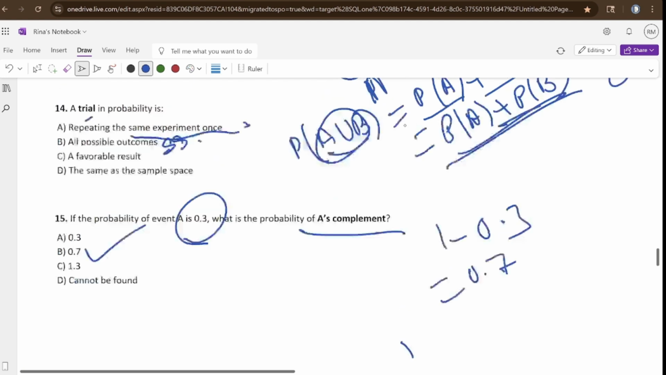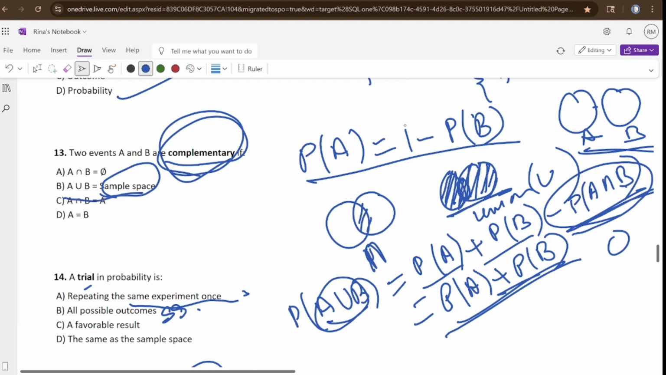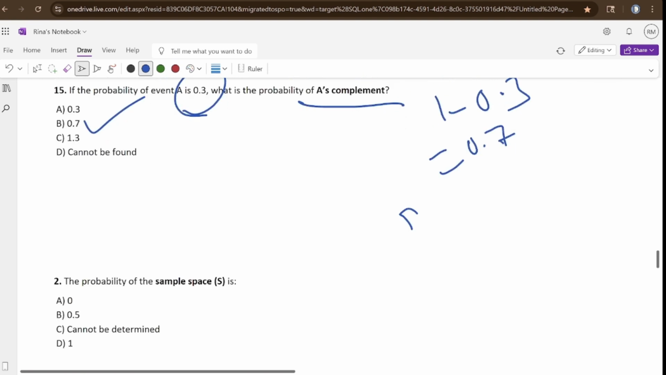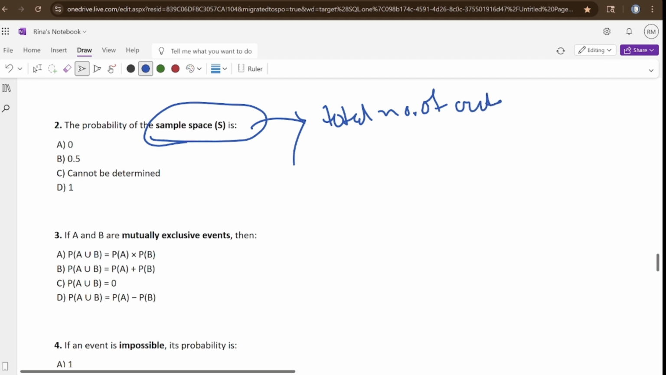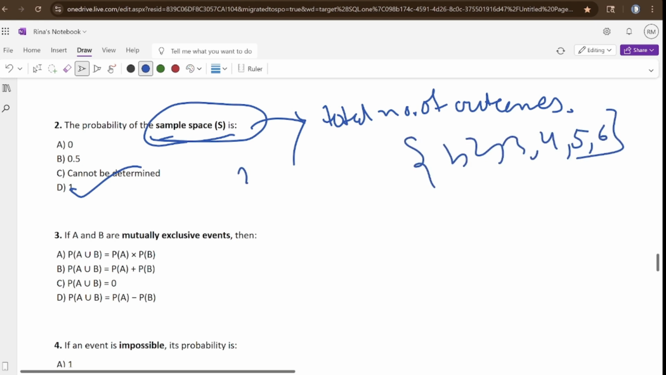Because right now you have just studied A union B equals the sample space. So here A union B equals 0.7 plus 0.3, that is 1. The probability of the sample space: sample space means the total number of outcomes. So the probability of the sample space is 1 because you are considering every value. So it is a sure event. At least one of them will be from 1 to 6. That is why the probability is 1.